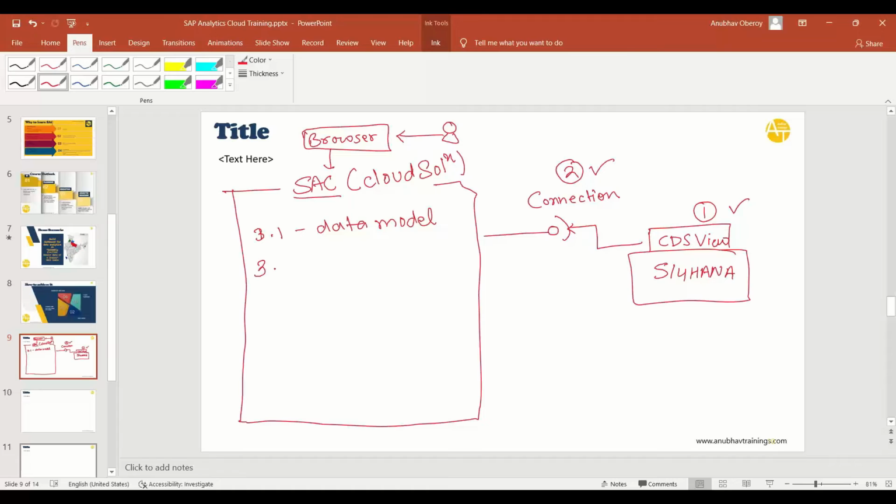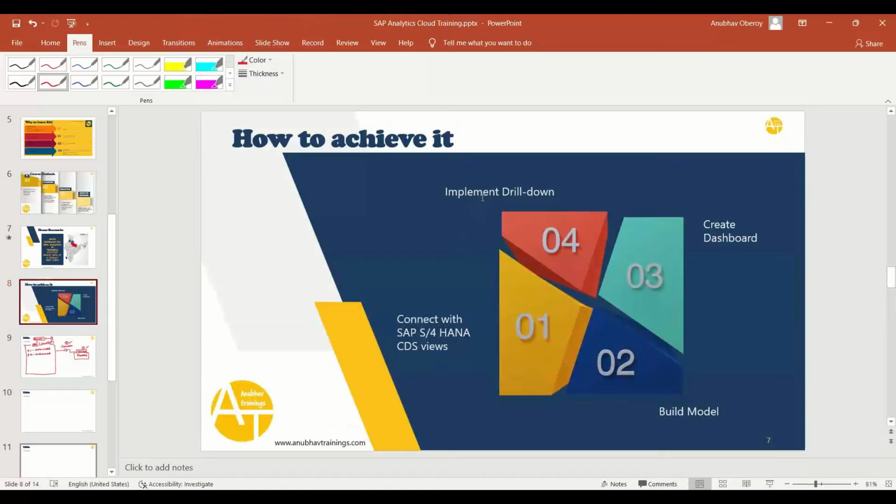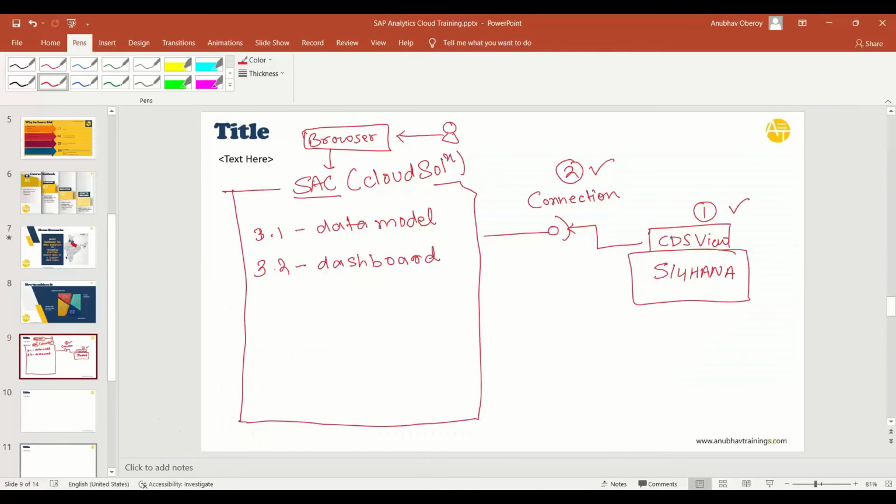Then step number 2 is we are going to create a dashboard using the data. And as you know, our requirement is to analyze the election results held in 2022. These are the two things we are going to demonstrate now in the system, assuming that the first two steps are already done. However, let me go to the system and first show you the CDS view which has been created for you. So you can see 4 steps. We will implement and connect to the S/4HANA system with the CDS view, we build the model, we create the dashboard, and then implement the drill down. So let's go back and see the CDS view.